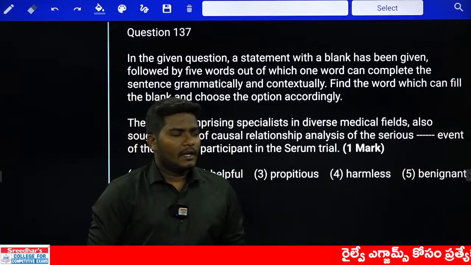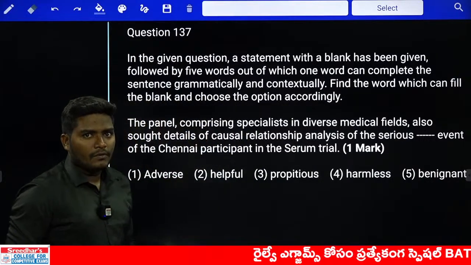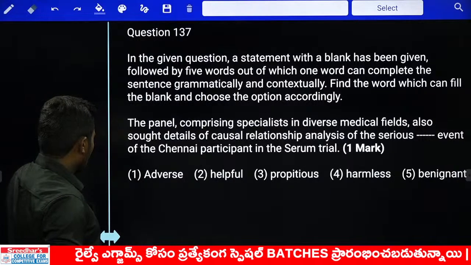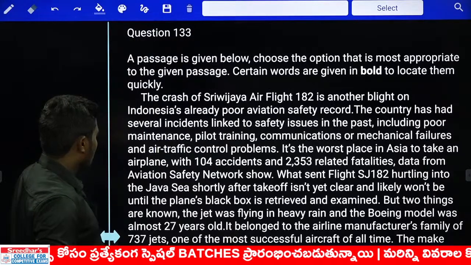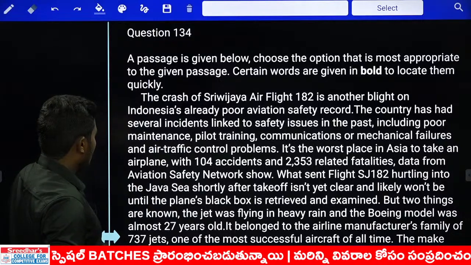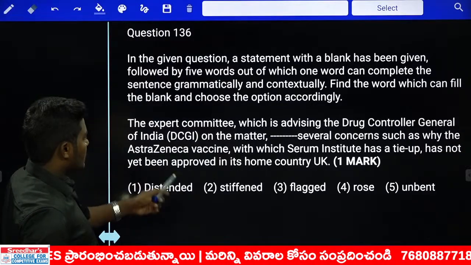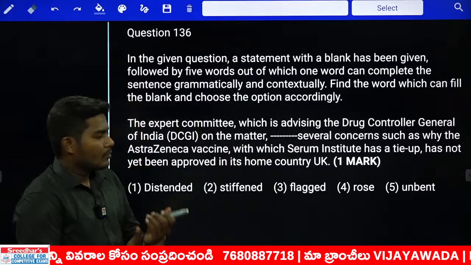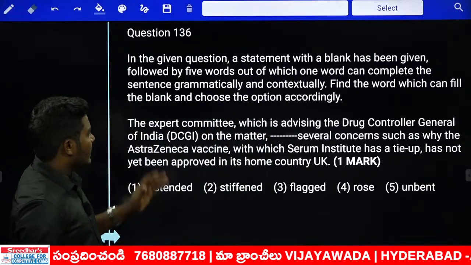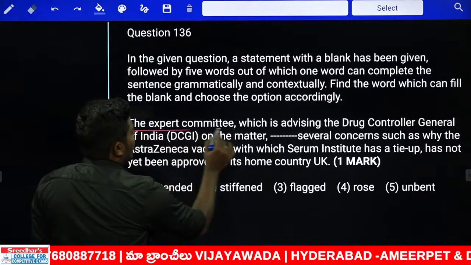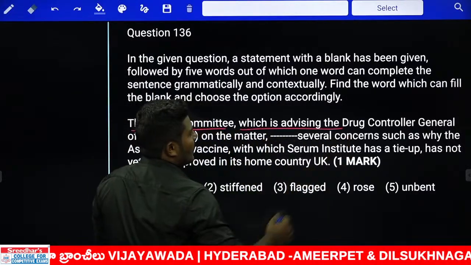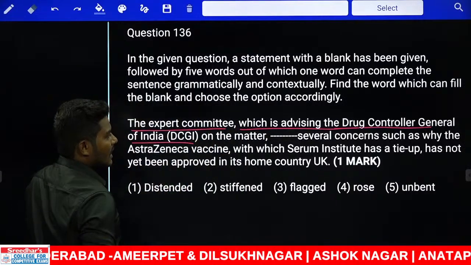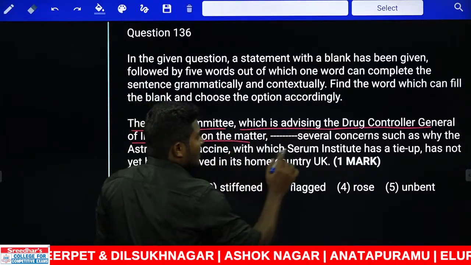Let us get started with a quick practice session for mains, starting with question number 136. That is a fill in the blank. Now let us look at the sentence here first. The expert committee which is advising the Drug Controller General of India, that is DCGI, on the matter dash several